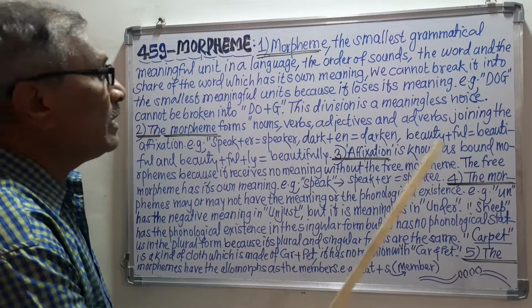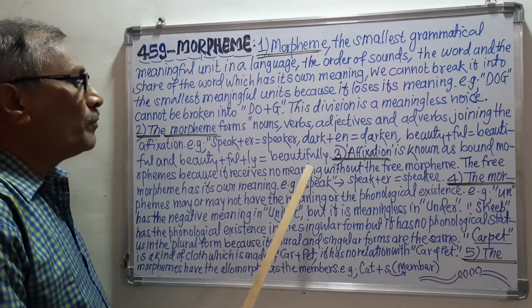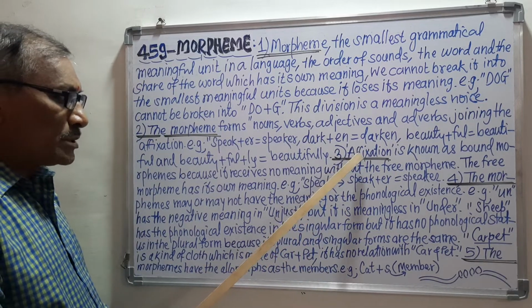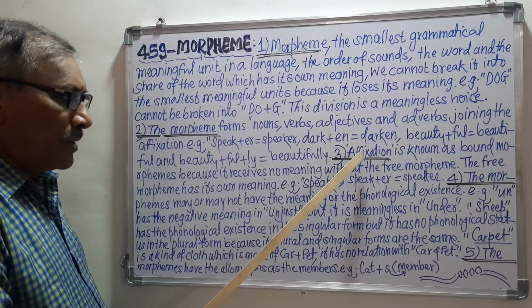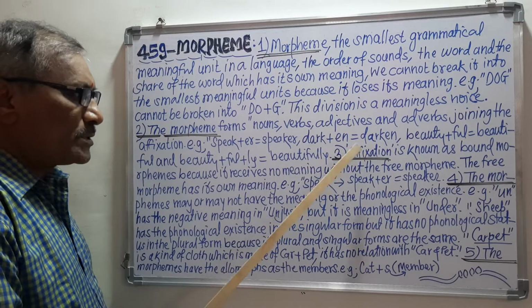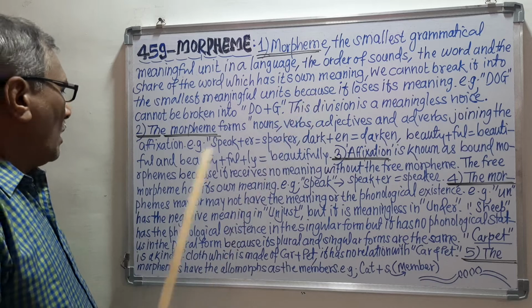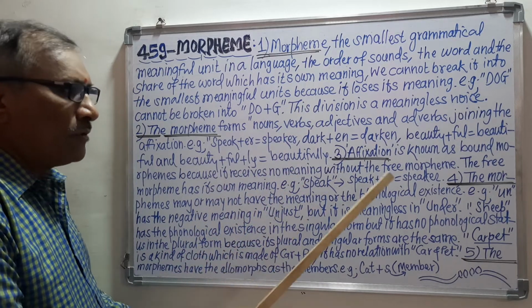That is the main point. Because it receives no meaning without the free morpheme. All the prefixes, all the infixes and all the suffixes are called bound morphemes because they don't receive meaning without the free morpheme.